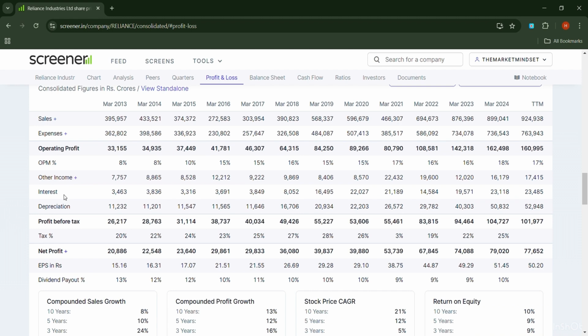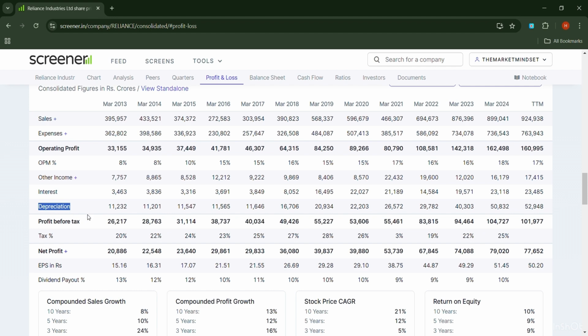Next comes the interest. So interest is basically the amount Reliance Industries pays to people or companies from whom they have borrowed money. So as you can see, from 2021 the interest payment was low. Like from 2021 to 2022 it went from 21 crores to 14 crores, and from 2022 the interest payment started increasing, which means that Reliance Industries has been taking lots of loans, so they have to pay more interest on the loans.